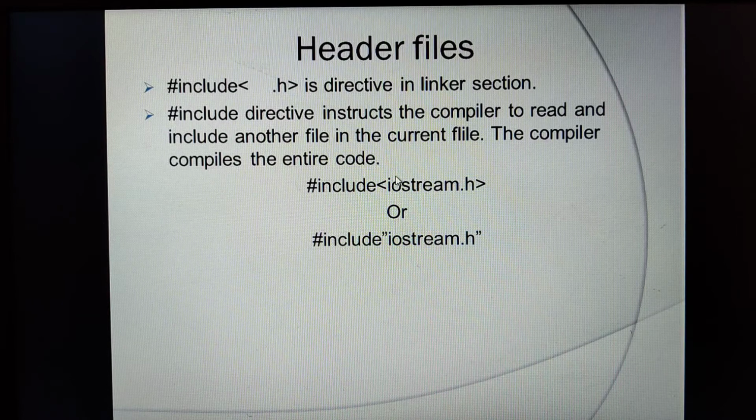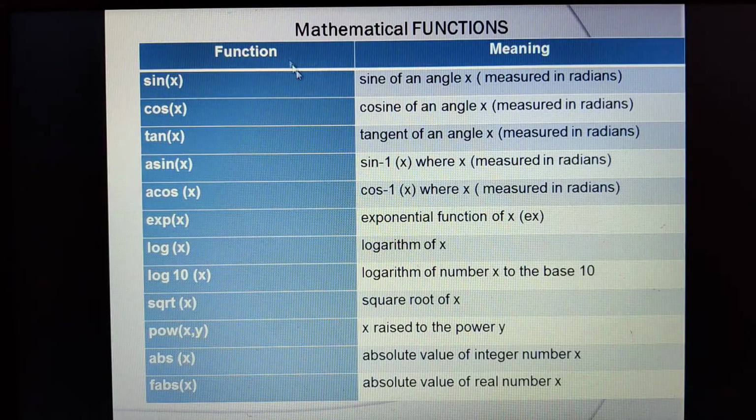Similarly, when you include the math.h header file, then only can we use all these library functions in our programming language without any kind of interference. If you don't include that particular header file, the compiler automatically starts giving an error.